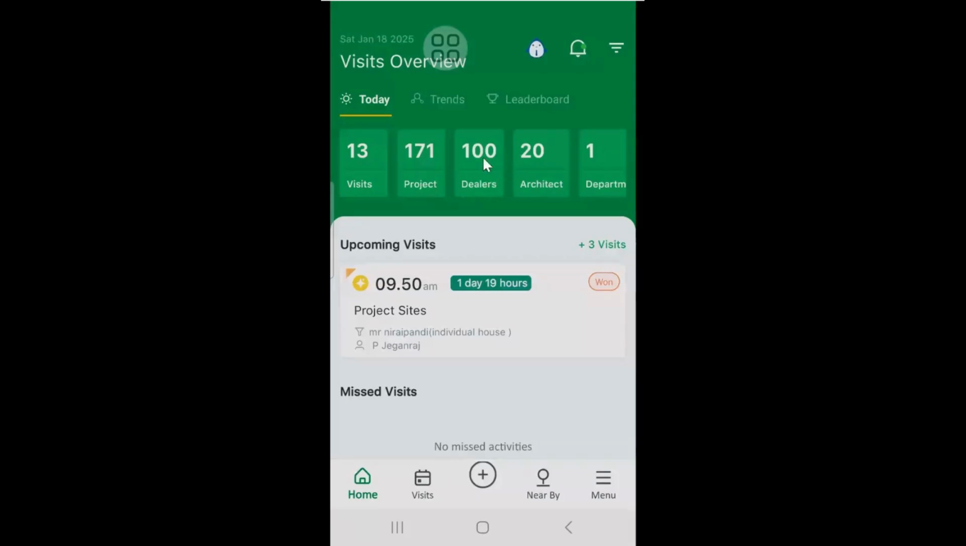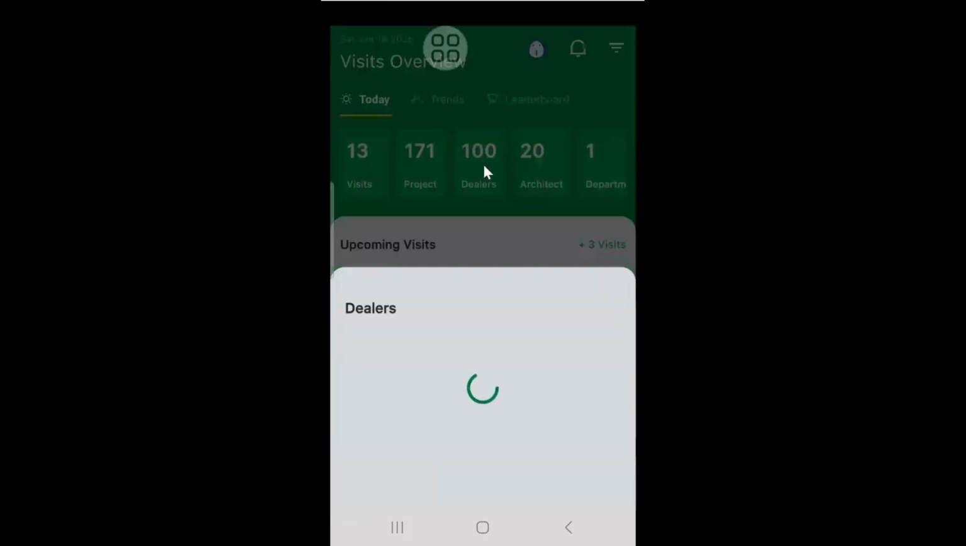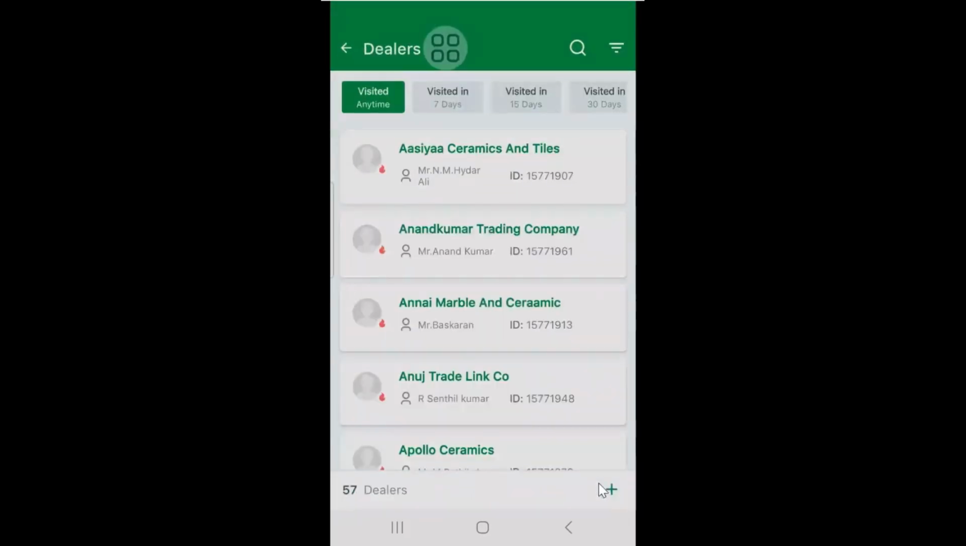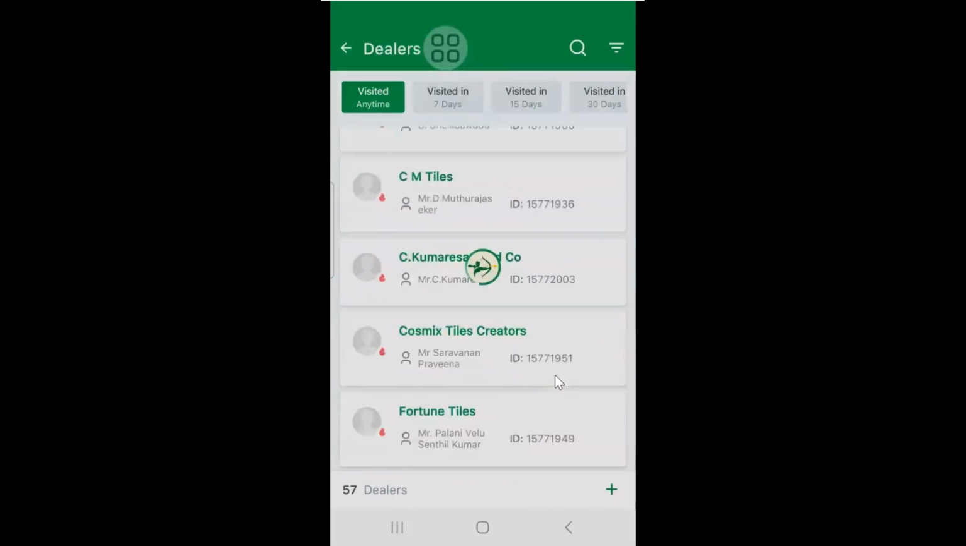What I'm going to do is click on this dealer. When I click dealer, this 100 becomes three categories: 18 are new prospect, 25 are OBL active, and 57 are inactive. So I am very worried to see 57 inactive dealers. Some of the dealers I would like to onboard again. So I can see the list from here.